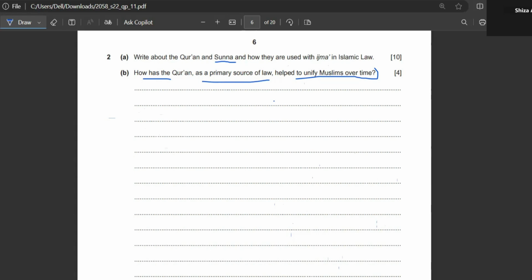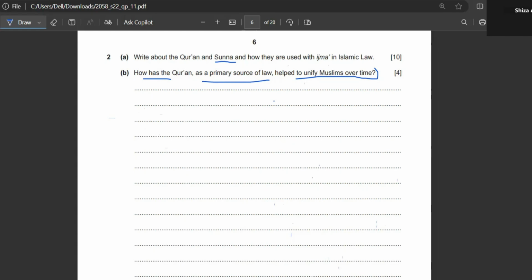And since Allah Ta'ala has promised that He is going to preserve the Quran Himself, none of the rulings have been changed, and it has prevented so many disagreements that could have arisen after Nabi Kareem. So this is how Quran has united all of the Muslims.